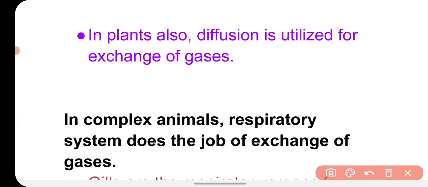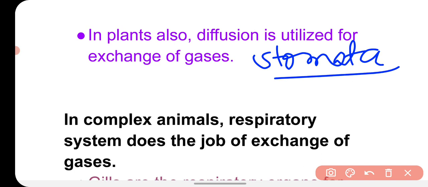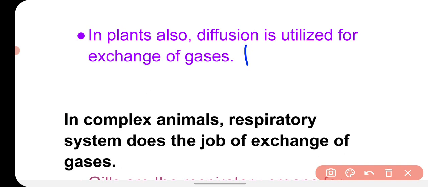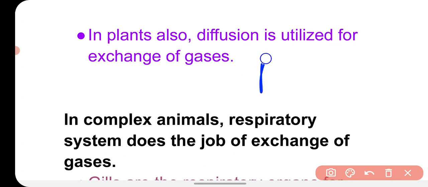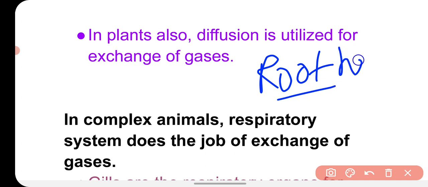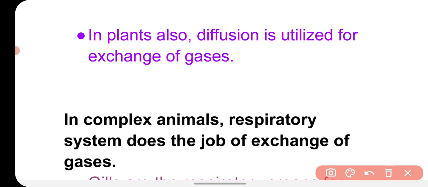In plants also, diffusion is utilized for exchange of gas, and you know that plants have stomata. By that opening, they exchange gases with their body. Some stems of the plants also have openings called lenticels, and with the help of lenticels that part of the stem can also exchange gas. Roots also exchange gases with the help of root hairs in the soil, and that's how they take in and remove gases.